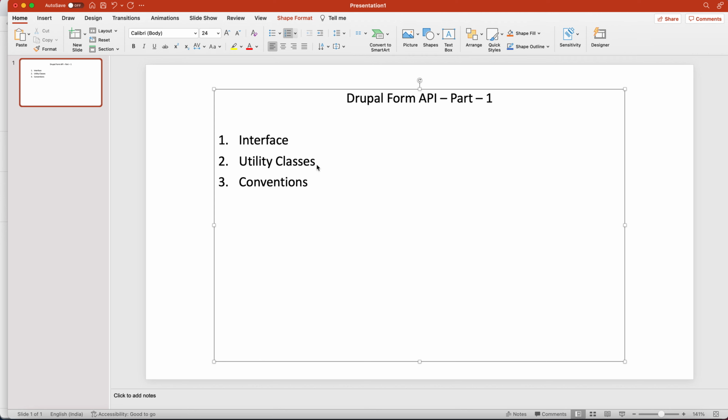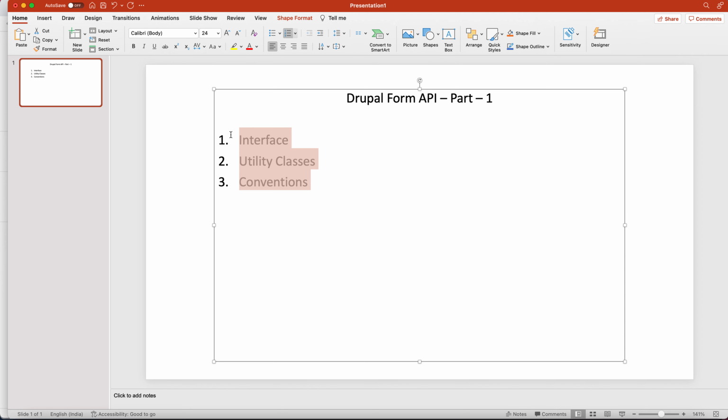Now this is the form API, and the form API is a combination of these three things, okay. But what does the form API do? By the help of the form API, any developer can create a form, collect data in the form, validate that form, and process that form, okay. This is the combination by which the form API has been created under the hood.